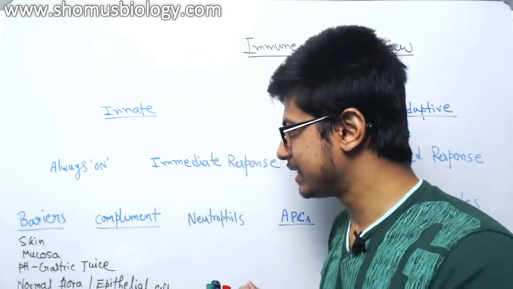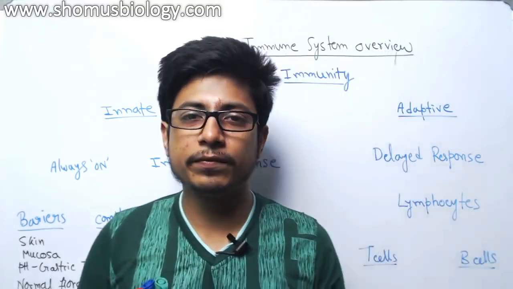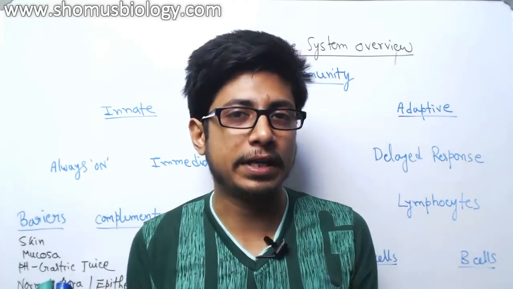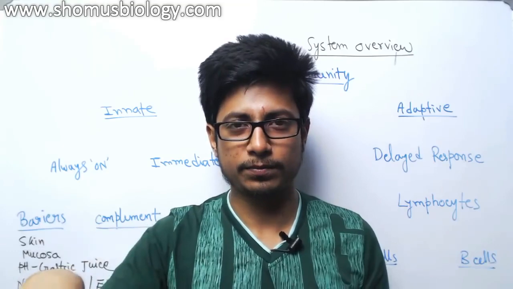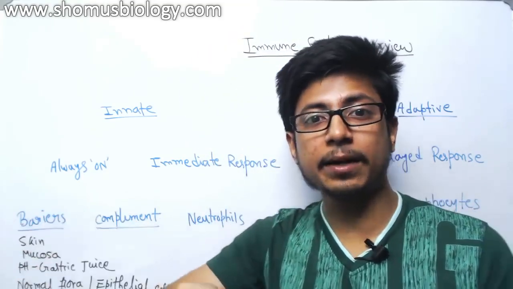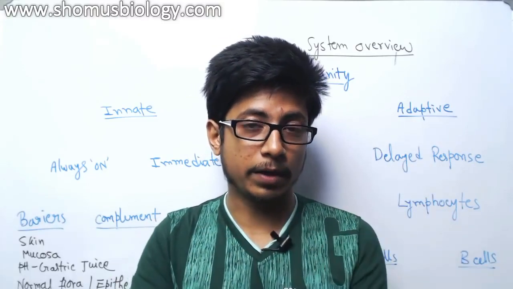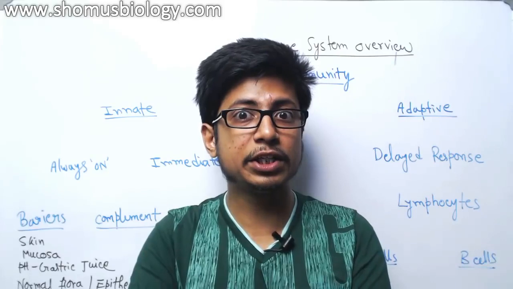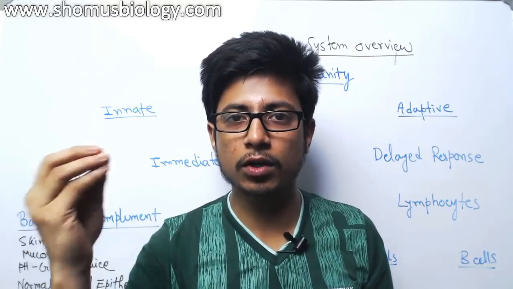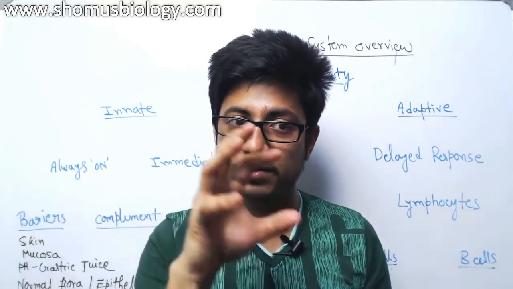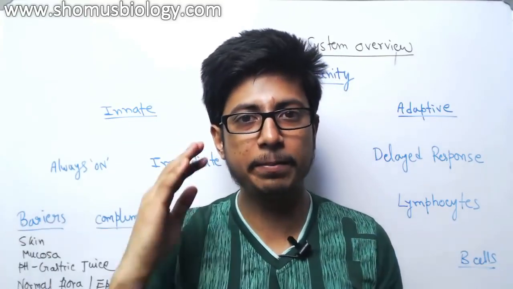So the body knows that the pathogen will first break the barrier and take entry. So our body has two different lines of defense. One line of defense is those remote cops. That means different cells that are present throughout our body, circulating around in our bloodstream, and also present in different tissue layers of our body. The job of those cells is, if any foreign pathogen invades, to take them and kill them in the first place. They will not look at anything. They will find them, they will kill them.